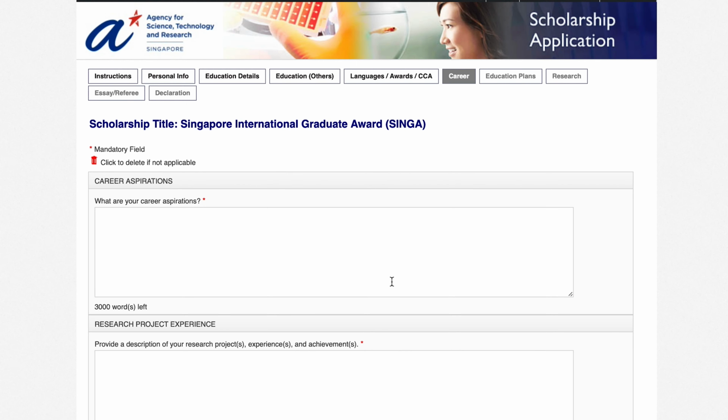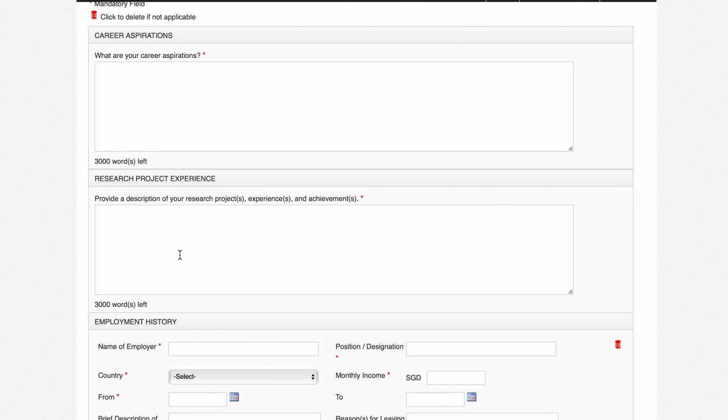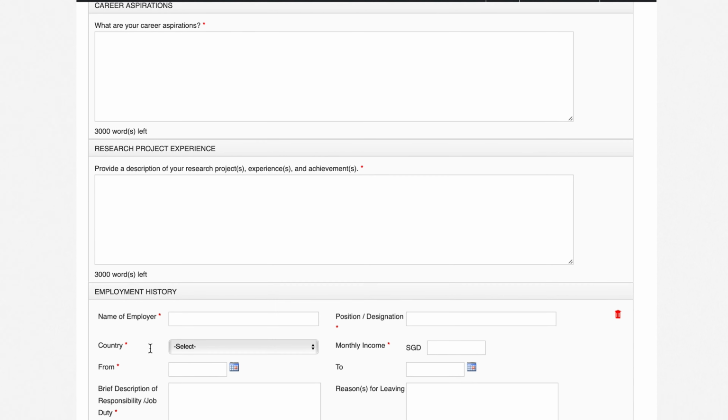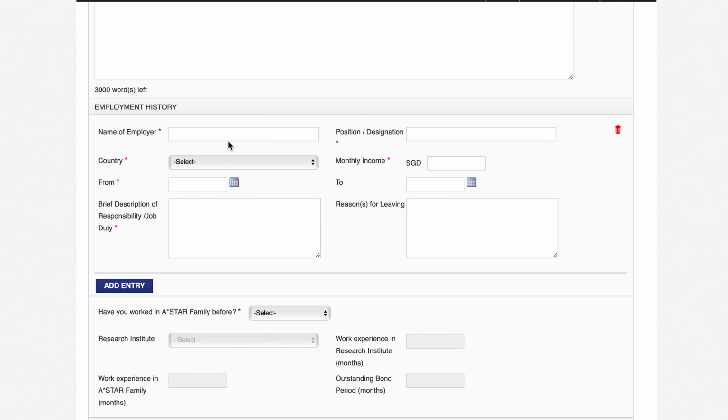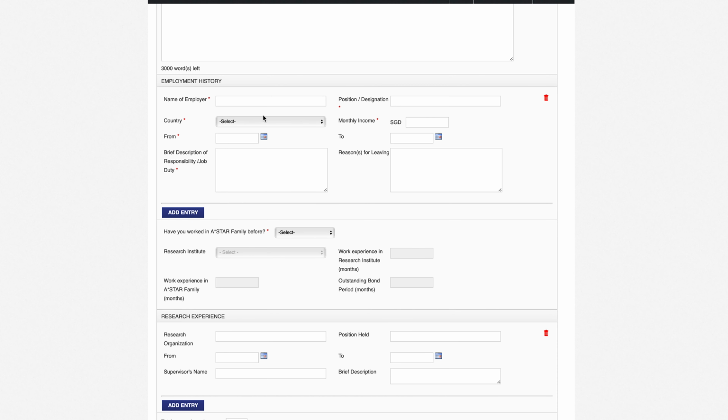Next is career. So in career aspirations, write here what is your career aspiration. The next is research project experience. Provide a description of your research project experience and achievements. And in employment history, write here the name of employer, your position, designation, your country, and your job time period. Monthly income, write here, and a brief description of your responsibility, job or duty, and reason for leaving.